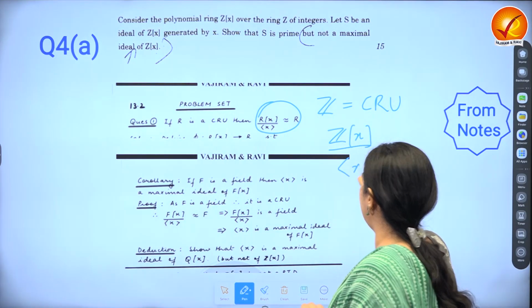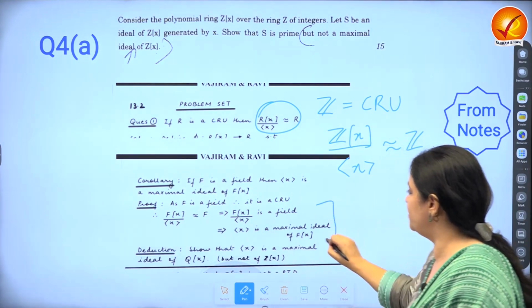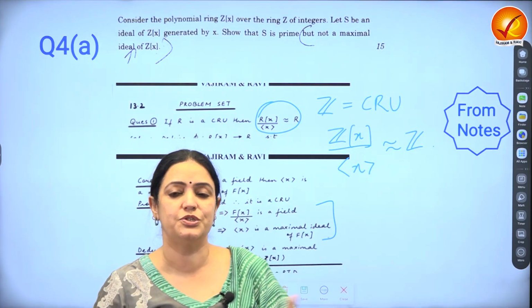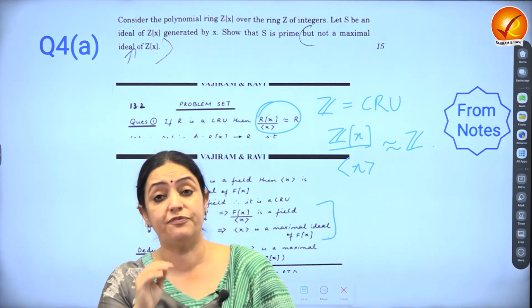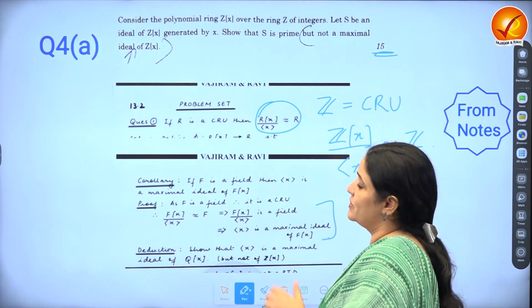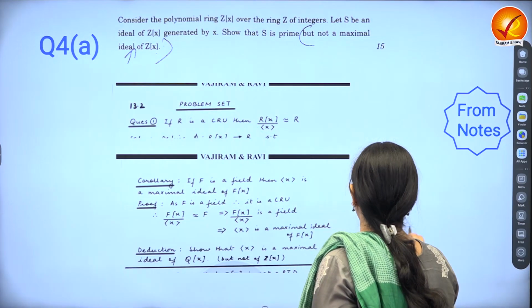Z[x] upon the ideal generated by X. And then apply the connection between prime and maximal ideals and fields and integral domains to get an answer. So again, a very basic question, provided you had time to revise rings. If someone decides to leave it completely, then it's going to be catastrophic.